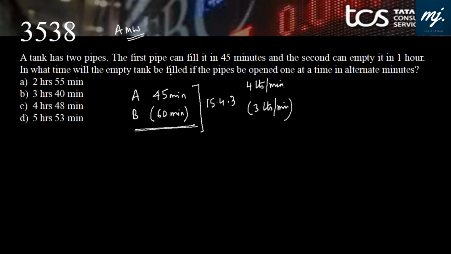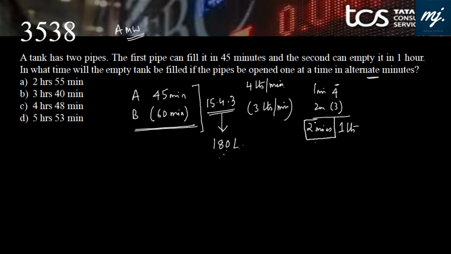Very good. In what time will the empty tank be filled if the pipes are opened one at a time in alternate minutes? That means in the first minute, 4 liters is coming in. Then in the second minute, 3 liters is going out. That means in total 2 minutes, only 1 liter of water is pumped in. And what is the capacity of the tank? The capacity of the tank is 180 liters. Now what is happening in 2 minutes? Every 2 minutes, 1 liter of water is pumped in.